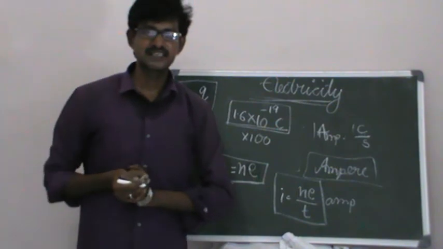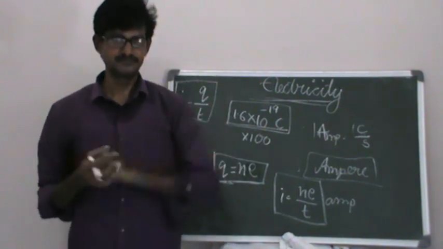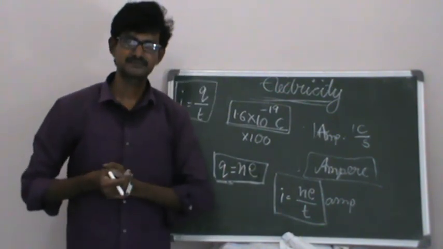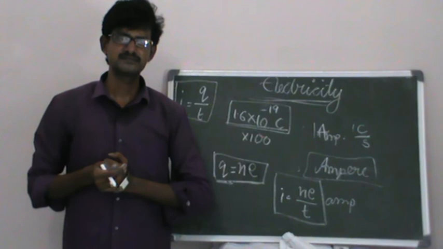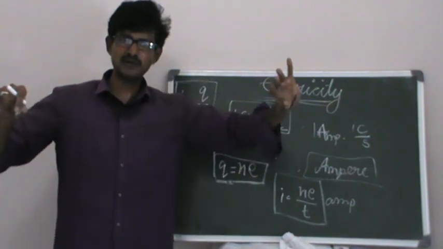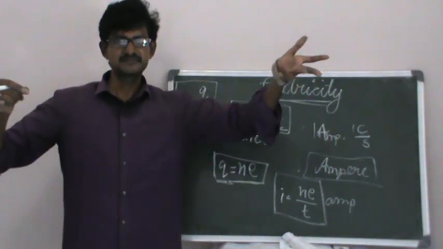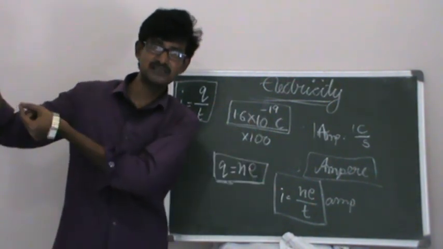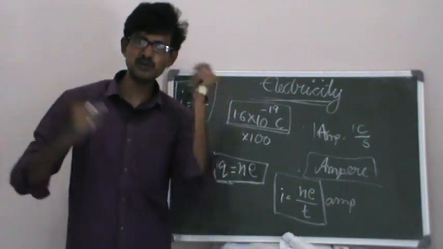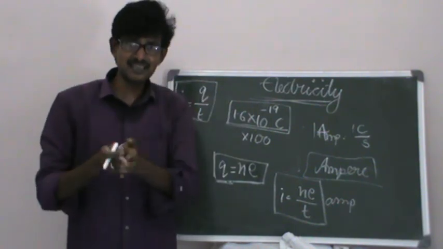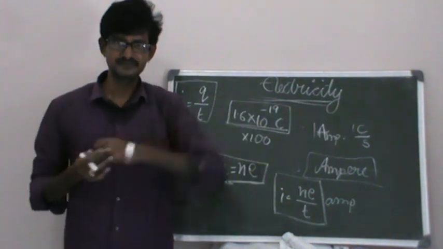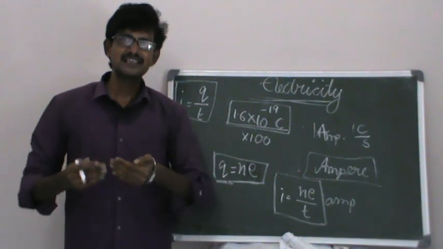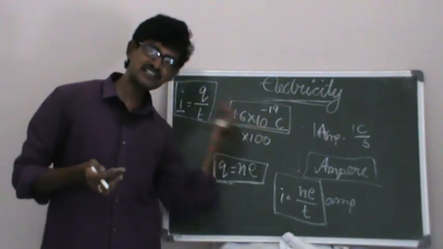Now, why will these charges move? Why will these charges flow in a conductor? There is no necessity. There are electrons in a conductor, a metallic wire, but the charges are not moving unless and until you connect it to the power supply. Already electrons are there, but they are not moving. So what's the reason for these charges to move? What are the applications of this? And is there any work done in moving this charge?